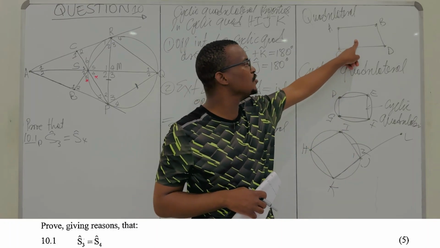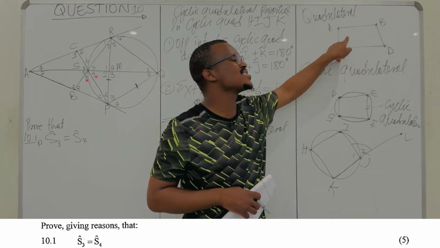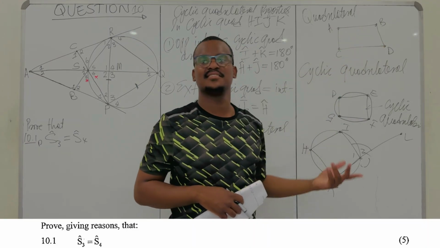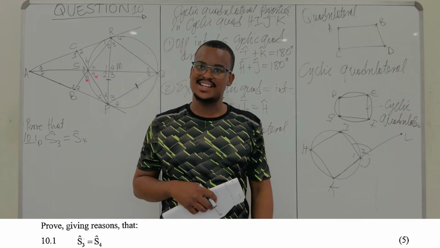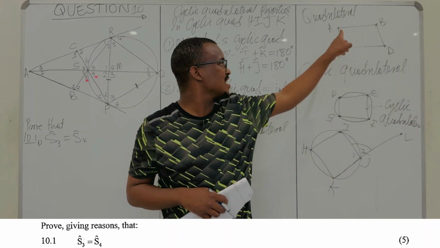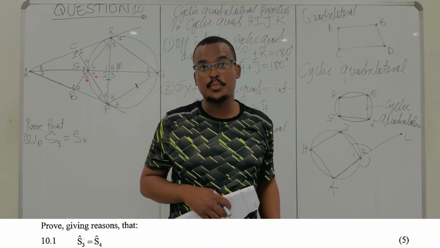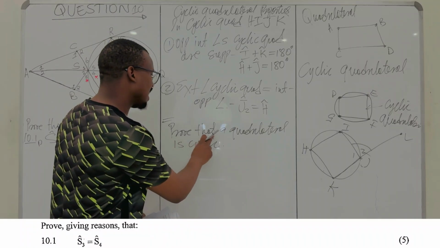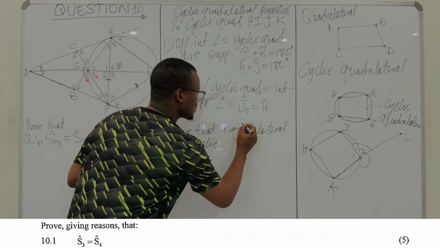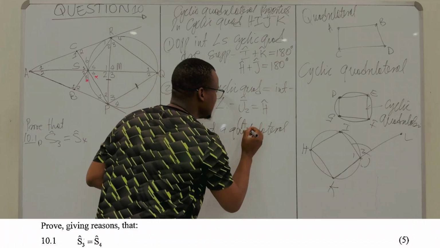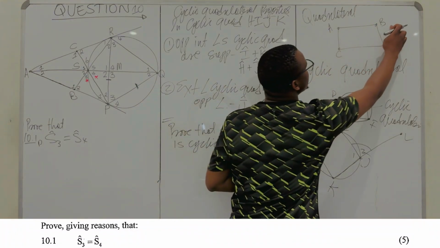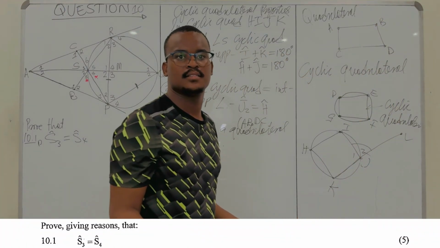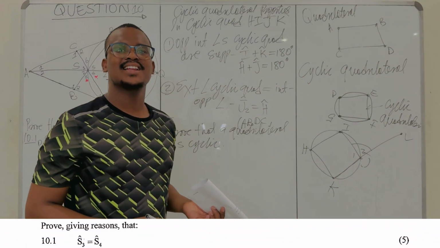So now, let's suppose that I give you this quadrilateral ABCD, and I want you to prove that quadrilateral ABCD is cyclic. How do you prove that a quadrilateral is cyclic? That's what we want to do. So the quadrilateral that we look at is ABDC, because the order matters. You can't say ABCD. So how do you prove that a quadrilateral is cyclic?